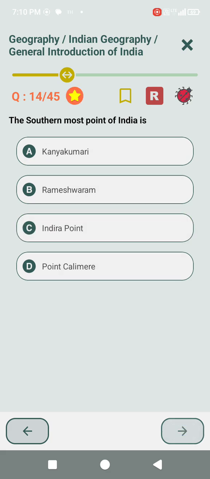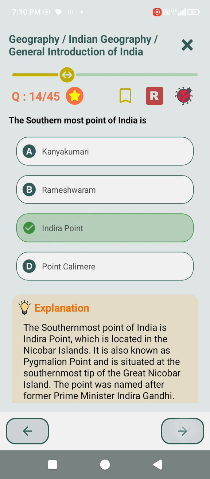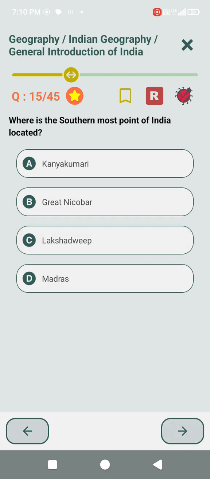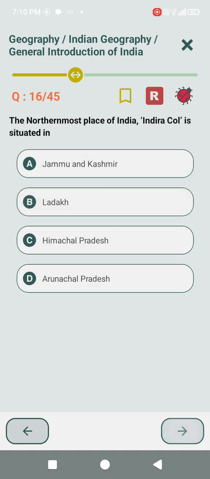Gujarat. The southernmost point of India is Indira Point. Where is the southernmost point of India located? Great Nicobar.